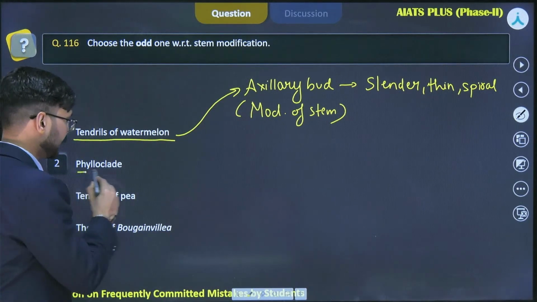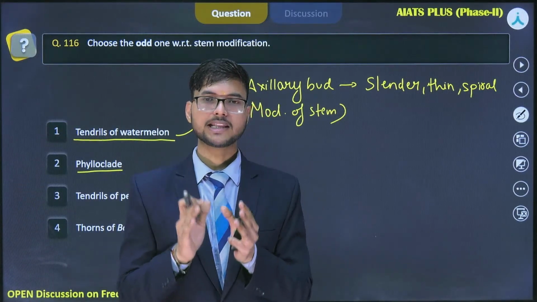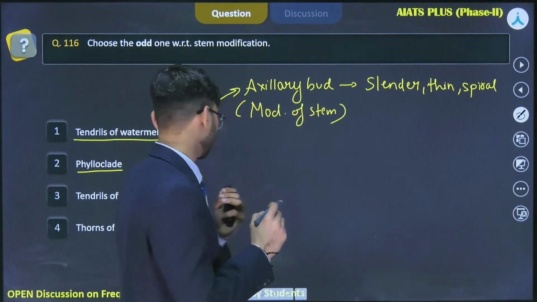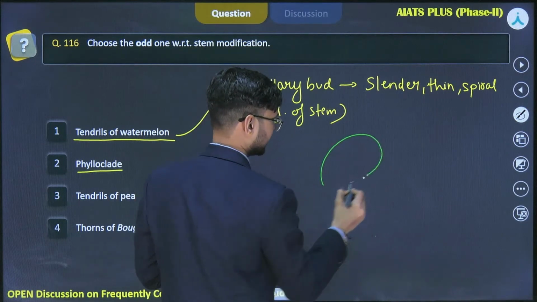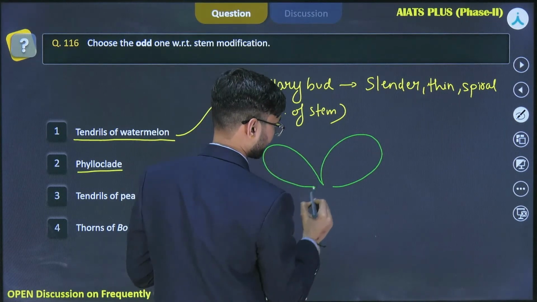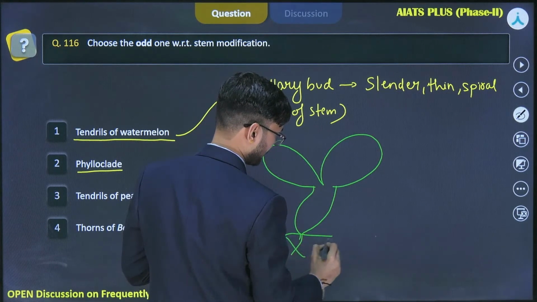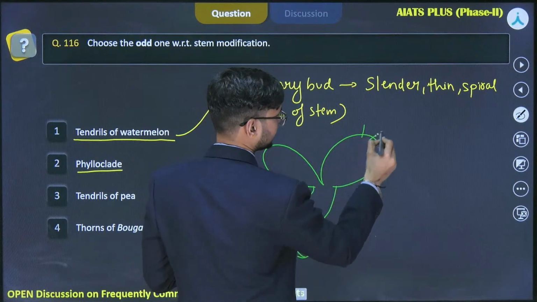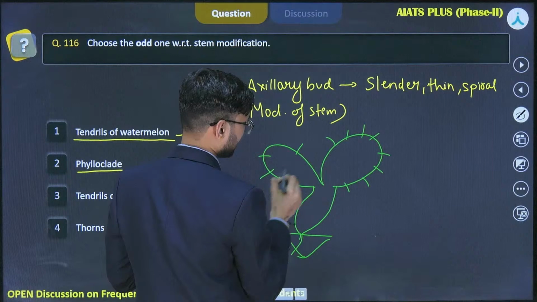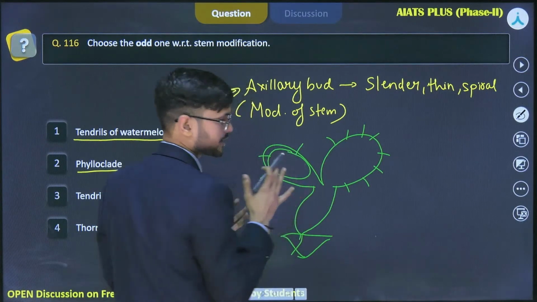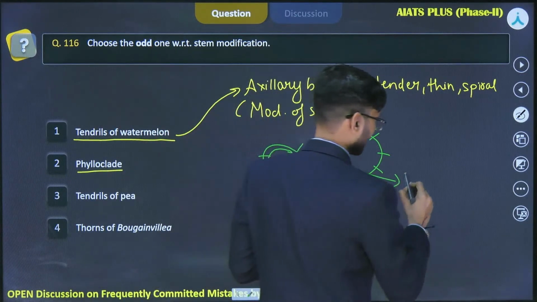Now you have all seen a cactus, right? You have seen the spines on the cactus and the green portion of a cactus, right? So let's draw the diagram of a cactus. This is an opuntia, right? Now you will find that the opuntia consists of spines, right? And the bulgy structure or the flat structure that you are seeing here is a stem. Okay. So this structure is called phylloclade.